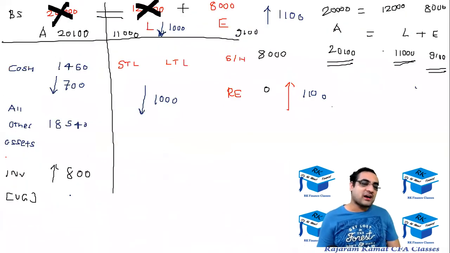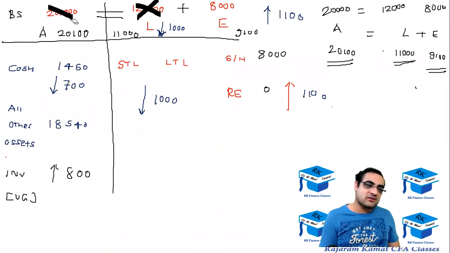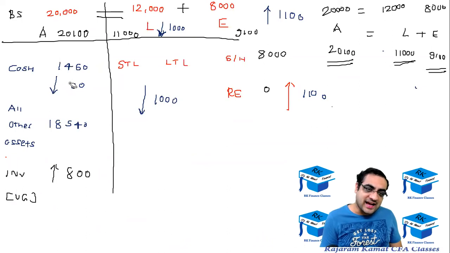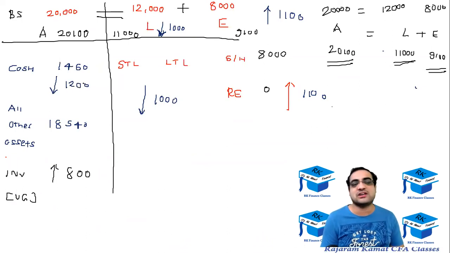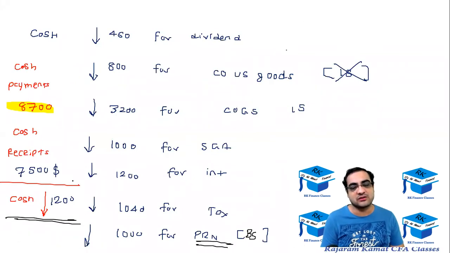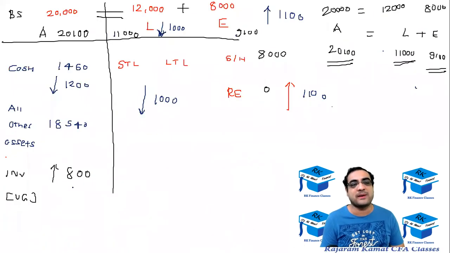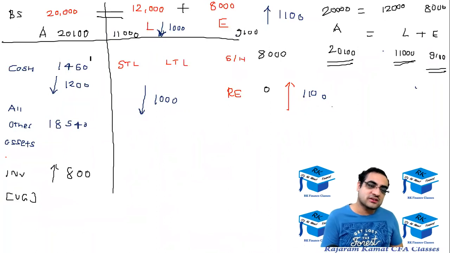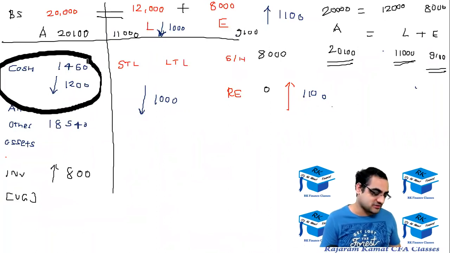So I'll go back, and this time I am going to work on this again. So the cash will be down by 1,200. Earlier it was down by 700, but now the cash will be down by 1,200. So I'll go back over here, and now I made a change. The cash will be down by 1,200. So this is the change.